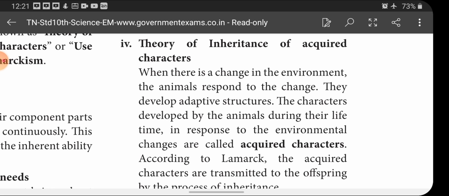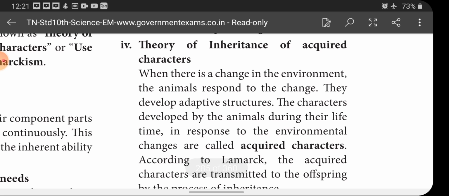But what are the negative points we have to mention in this? Lamarck did not explain how the new character developed in an organism will be inherited by the next generation. He does not explain that. So, this also will be a question mark in this theory. So, let us see the theory of inheritance of acquired characters.